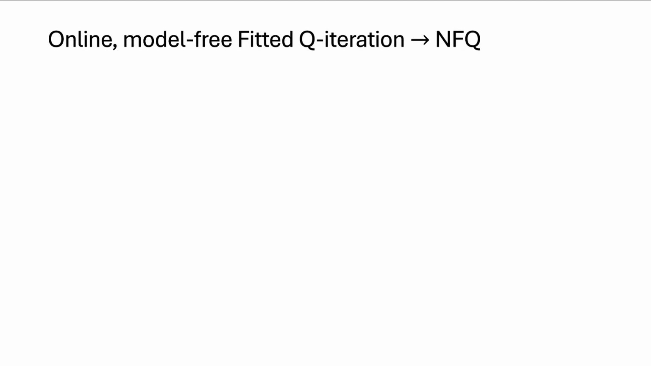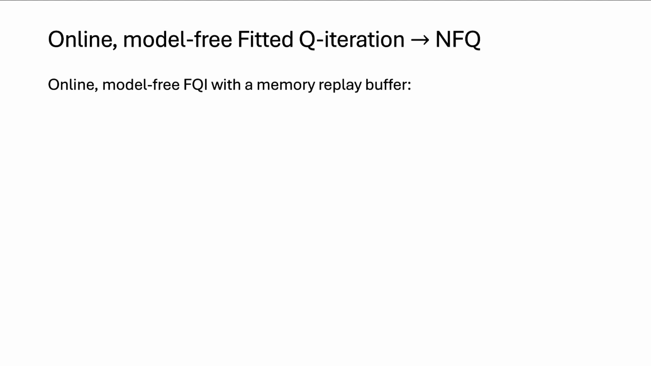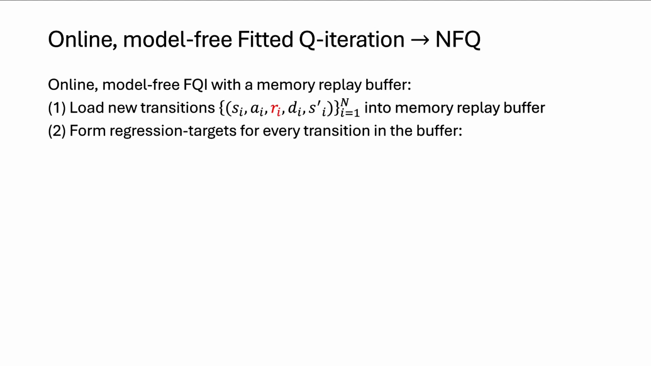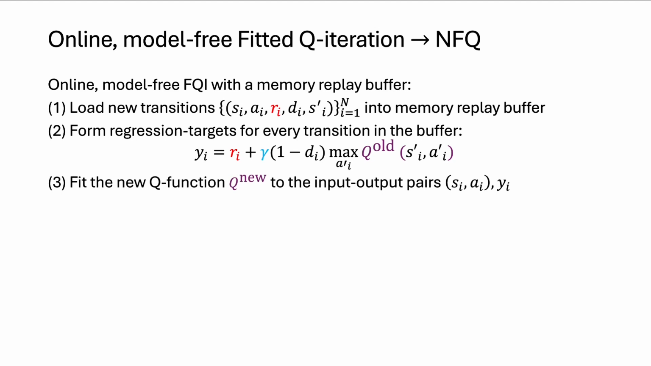All right, so now let's go from FQI, fitted Q iteration, to NFQ, neural fitted Q iteration. So online model-free fitted Q iteration using a memory replay buffer, we're going to load a collection of new transitions that we gather using the epsilon greedy policy into the memory replay buffer. And then for every transition in that buffer, we're going to form a regression target using this formula, and then we'll fit our new Q function to that data set that we've created.